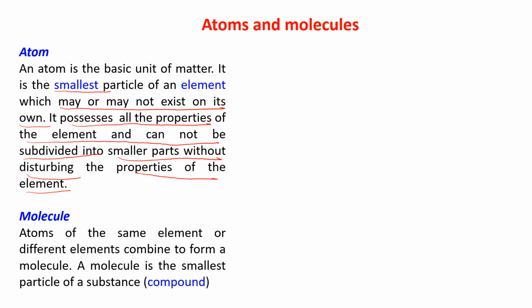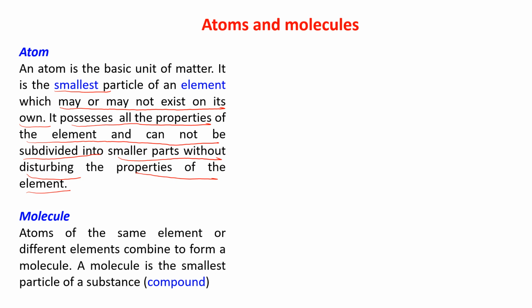It means that it has all the properties of the element from where it is taken, and it cannot be subdivided into smaller parts. You can divide it into smaller parts, but those smaller parts will not have the properties of the element from where it is taken.